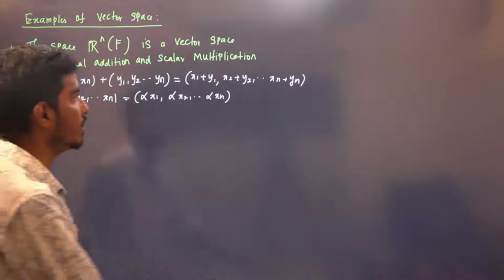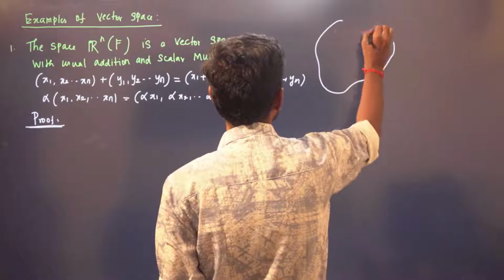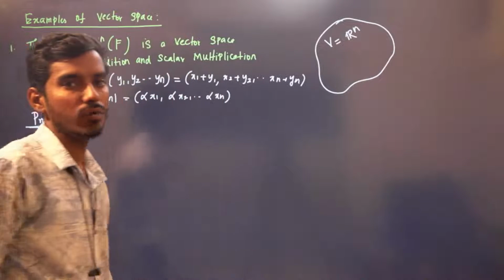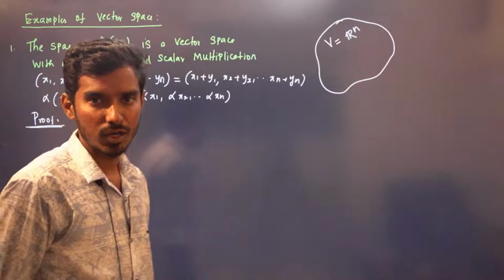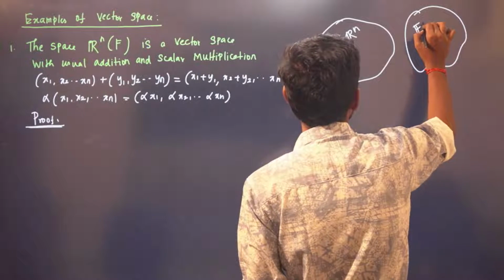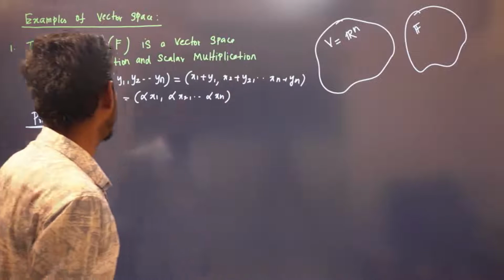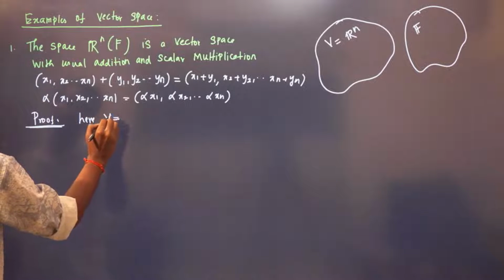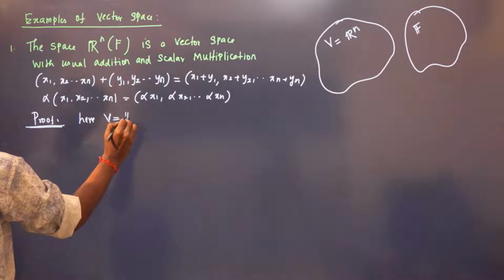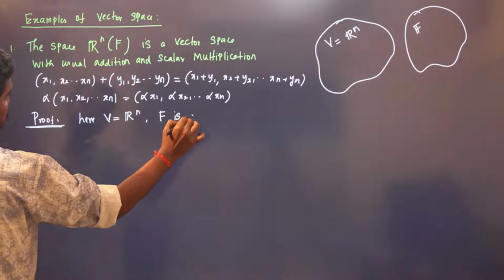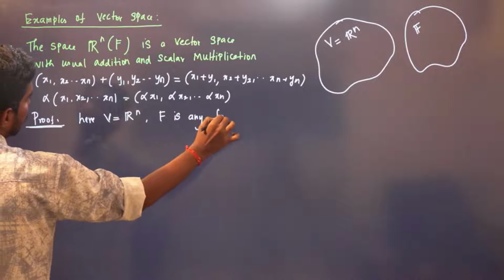Okay, so what is your V? V consists of Rn. I'm generalizing this, right? If n is equal to 1, V is the set of real numbers. If n is equal to 2, it is the set of all ordered pairs. And your field can be anything, right? It can be any field. Now, what is our V here? Here, V is Rn, V over F. V is Rn and F is any field.